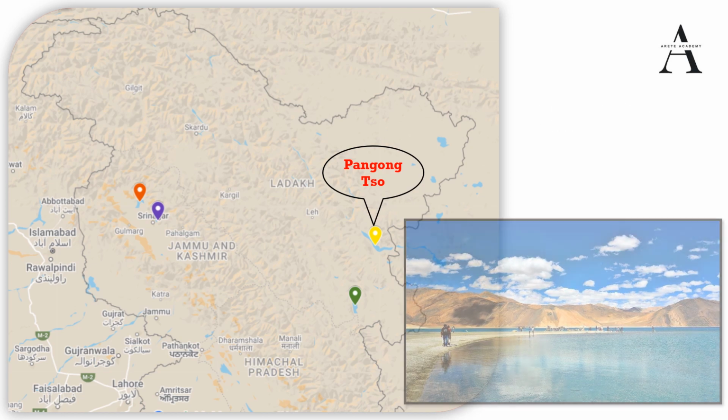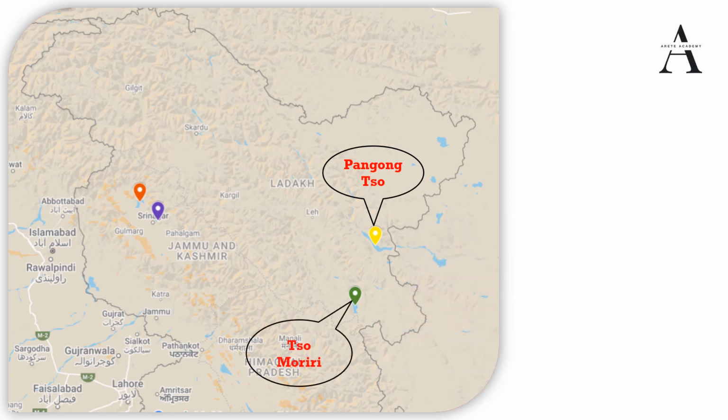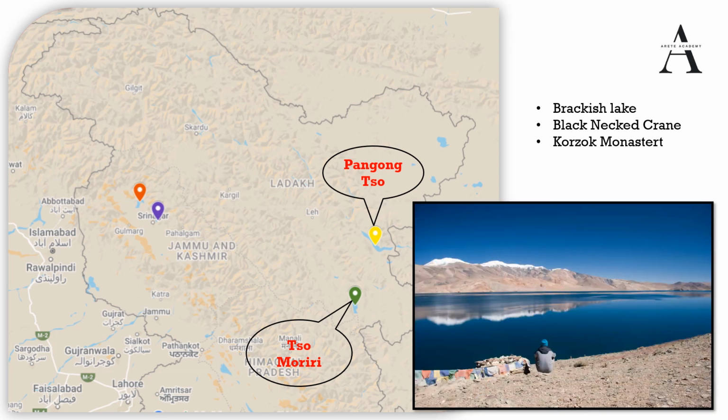Second, the important lake is So Moriri. It is a freshwater to brackish lake, again in Jammu and Kashmir, and it is one of the high altitude lakes in India. It is known for the black-necked crane, because this particular site is the only breeding ground outside of China for the black-necked cranes. We also have a monastery, Korzuk Monastery. It is a Buddhist monastery, and this lake is considered sacred by the Buddhist people there. This lake looks like this.